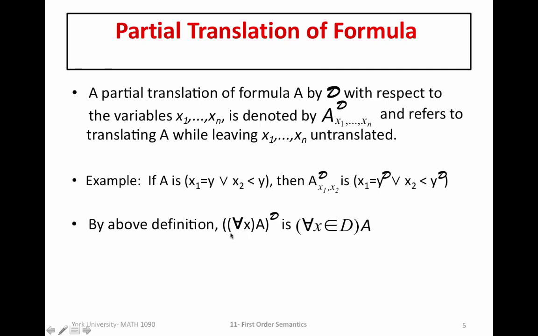And we know, first of all, that within the universal quantifier, we insert the domain of the interpretation we're talking about, but then recall that we leave the variable associated with the quantifier unchanged in A. So this is how we can denote all of those rules that we defined in the translation before, right? So inserting the D and leaving all of the x's and not translating them with respect to D in A.